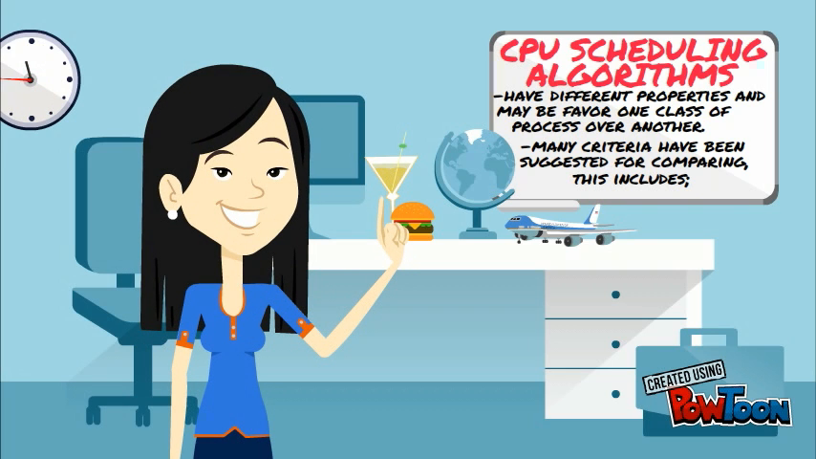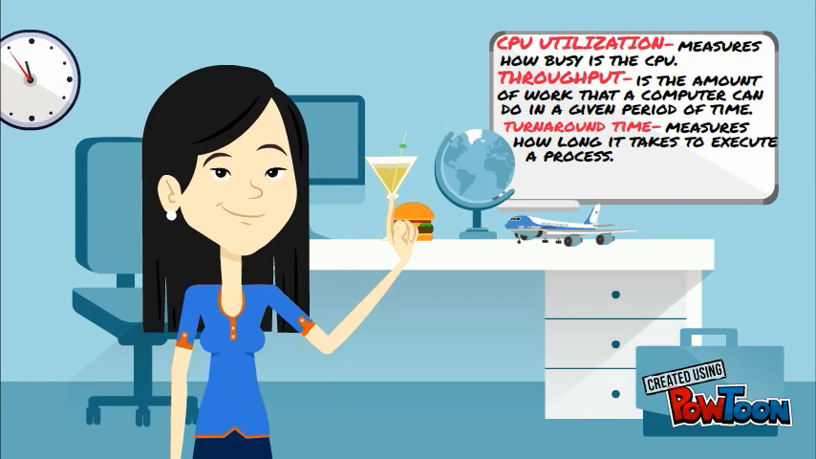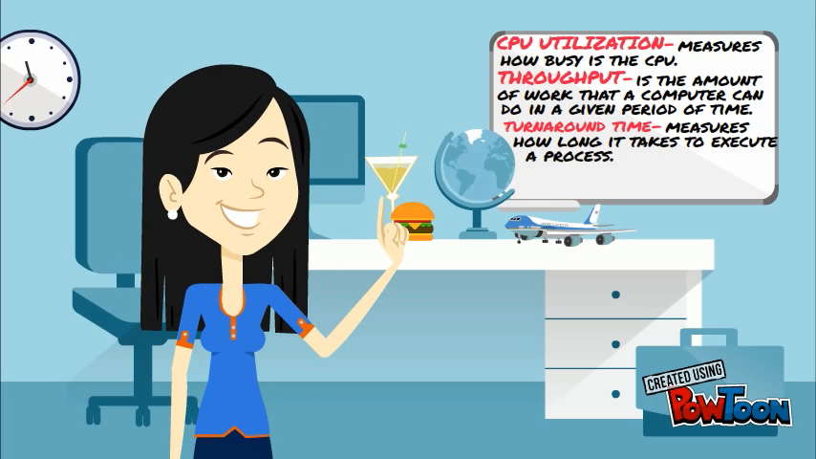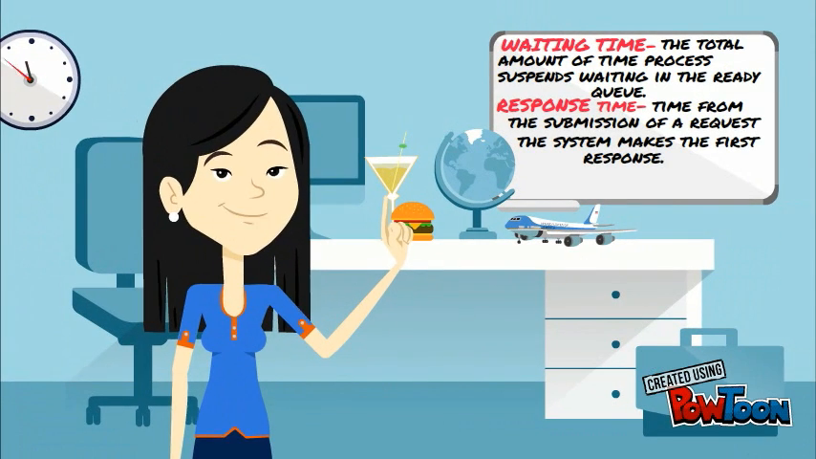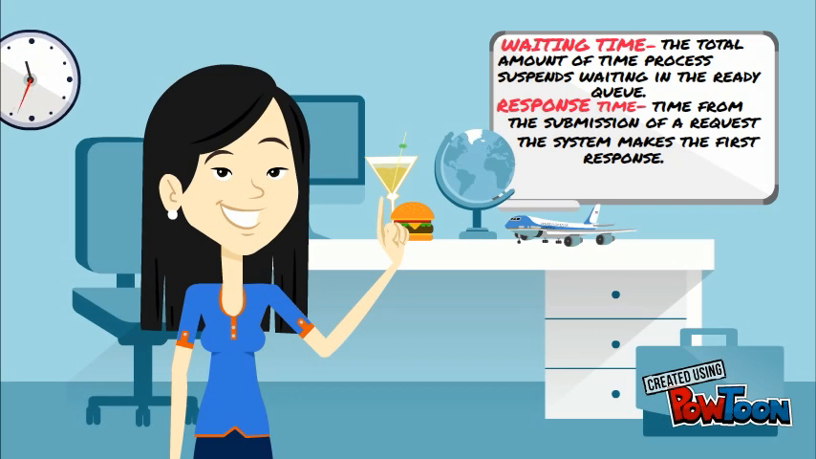Many criteria have been suggested for comparing them. This includes: CPU utilization, which measures how busy the CPU is. Throughput is the amount of work that a computer can do in a given period of time. Turnaround time measures how long it takes to execute a process. Waiting time is the total amount of time a process spends waiting in the ready queue. Response time is the time from the submission of a request until the system makes the first response.